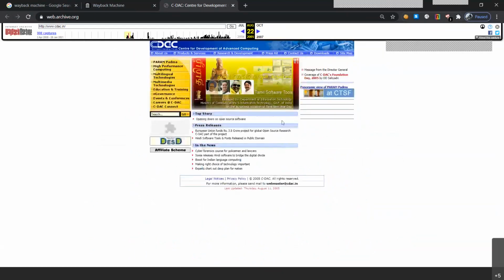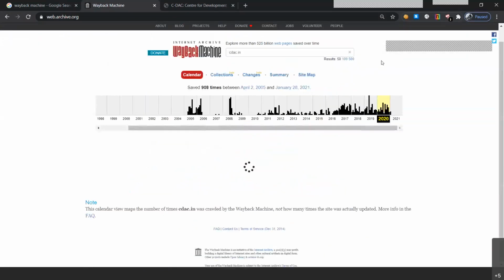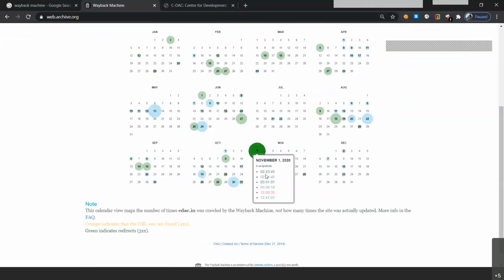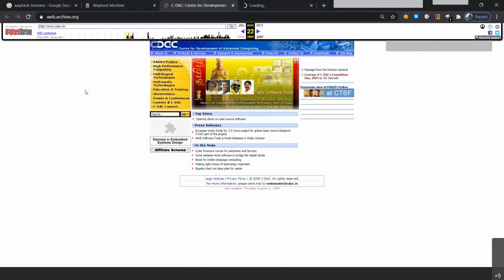So this is how CDAC's website looked in the particular stages in August, and we are able to see this website through here. Let me also open the website of 2020 so that we will get more idea about it. Let me open both of them. In Wayback Machine, they have created a storage where you will be able to find out websites from when they were first presented online, and how the websites have progressed till now.